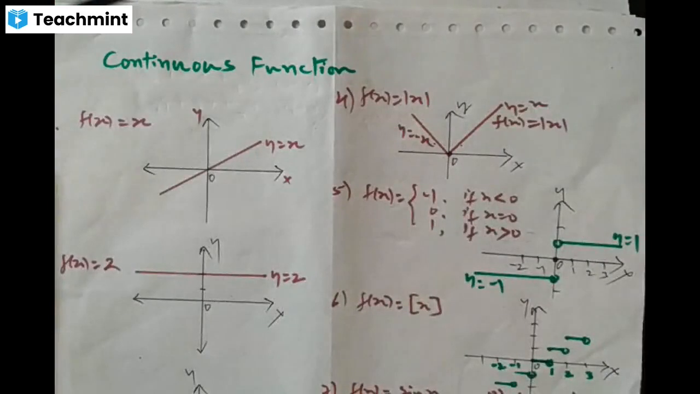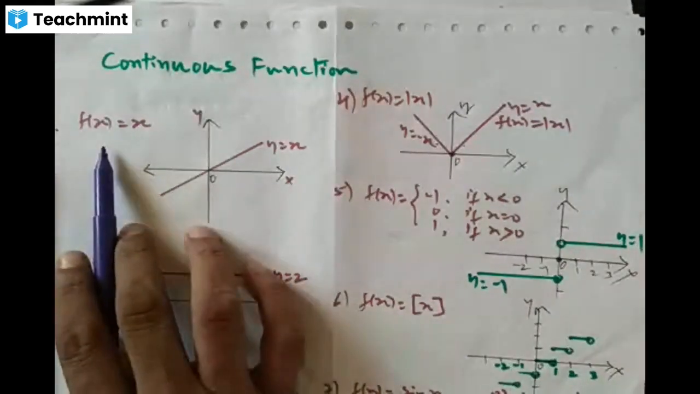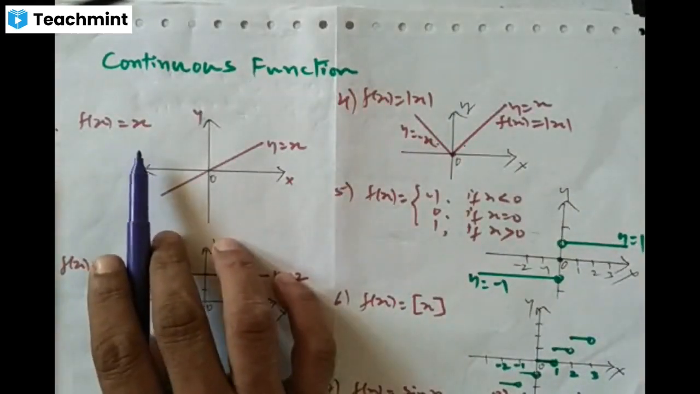Dear students, in the last class, we discussed continuous function. A real function f is said to be a continuous function if it is continuous at every point in its domain. See, here I have taken up some functions. The first one, f of x is x. I have taken the identity function.